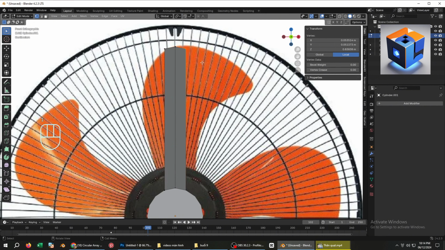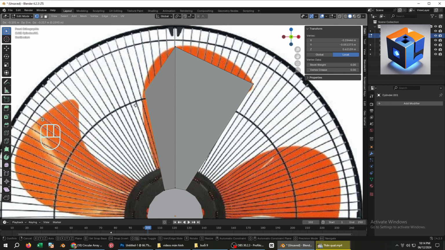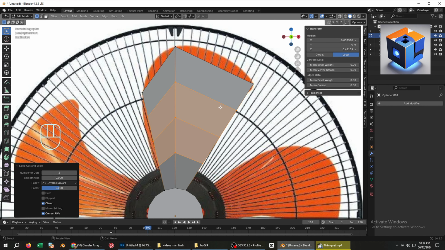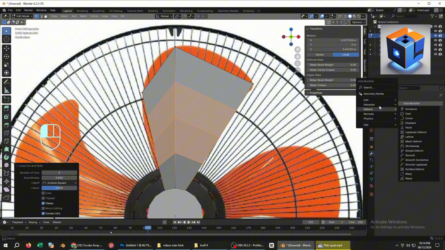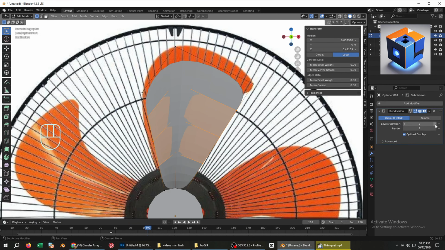Press 1 to switch to vertex select mode and press G to move the vertices to the position of the fan blade as shown in the reference. Press Ctrl+R and use the middle mouse scroll wheel to add 3 loop cuts. Then go to Add Modifier. Select Subdivision Surface and increase the viewport levels to 3 and the render levels to 3 as well.